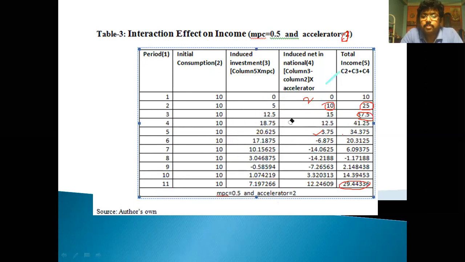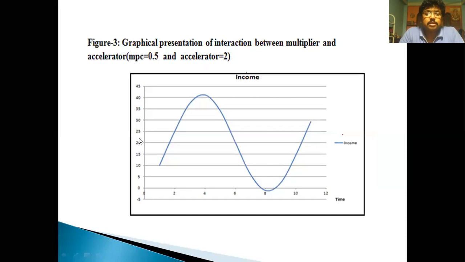I am erasing all this marking, otherwise I would not be able to shift my slide. Look at this curve, Figure 3, the graphical presentation of interaction between the multiplier and accelerator. When marginal propensity to consume is 0.5 and accelerator is 2, we get this type of curve where the cycle is of constant amplitude.